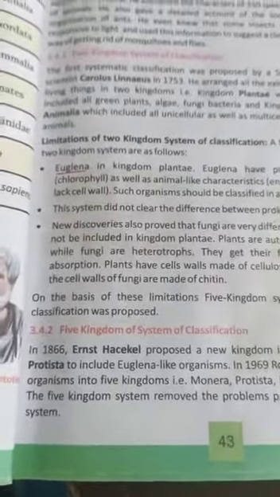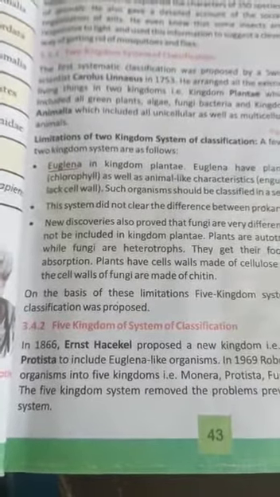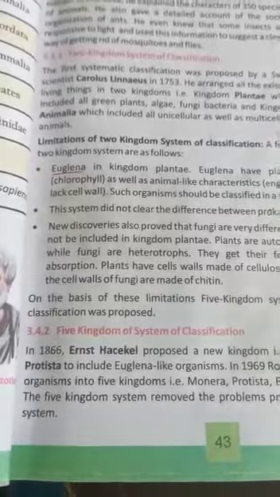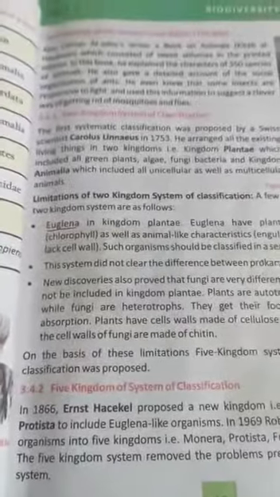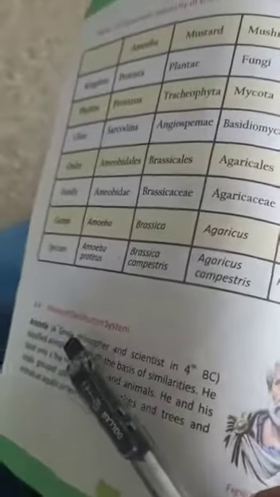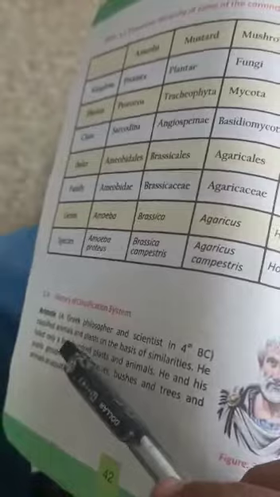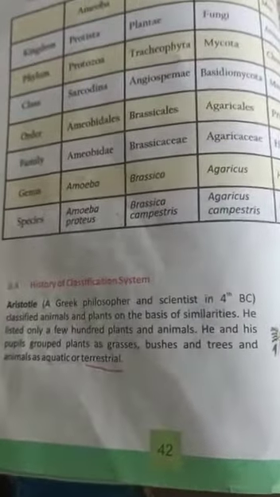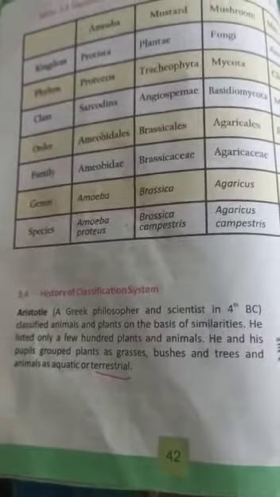Dear student, today our topic is the five kingdom system. Before starting this system, I want to review the previous topics of classification. In the history of classification, Aristotle was the first personality who listed some few hundred plants and animals. He only listed a few plants and animals.